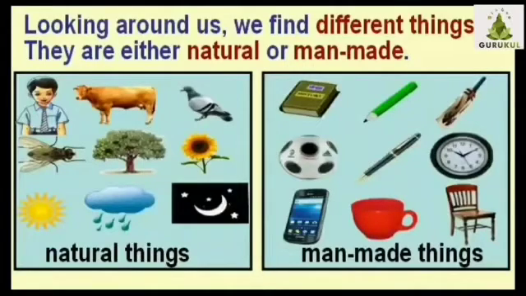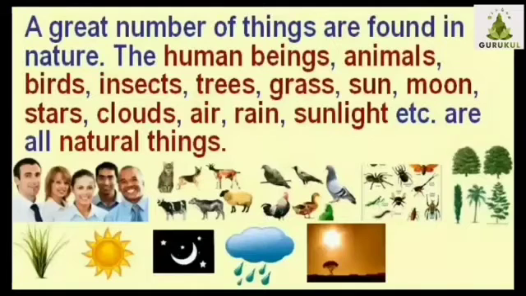They are either natural or man-made. A great number of things are found in nature. The human beings, animals, birds, insects, trees, grass, sun, moon, stars, clouds, air, rain, sunlight, etc. are all natural things.